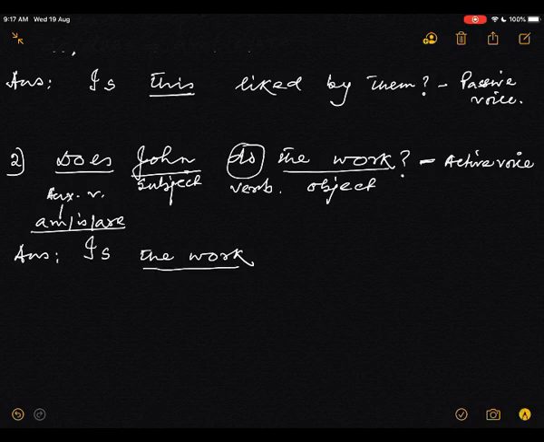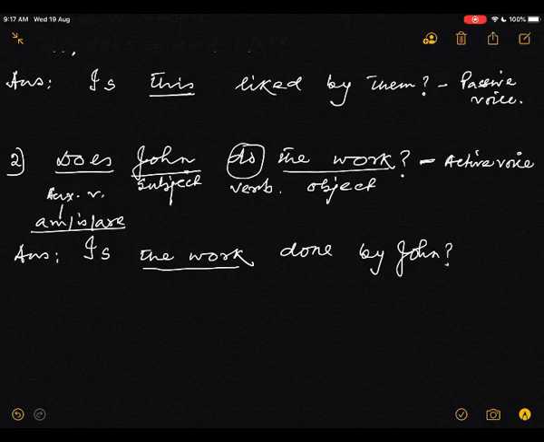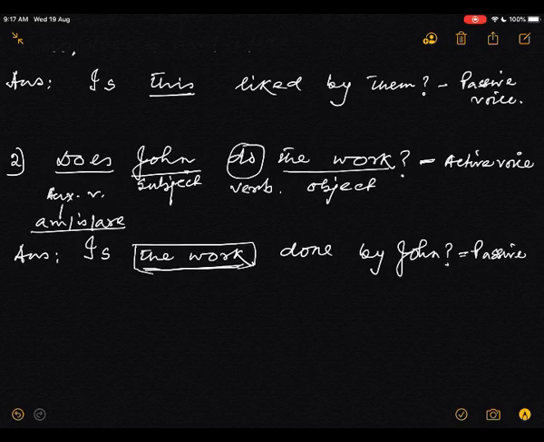Is the work, now the past participle of the verb, done. Now what? By John. This is the passive voice. Why is it passive? Because it begins with the object. Understand?